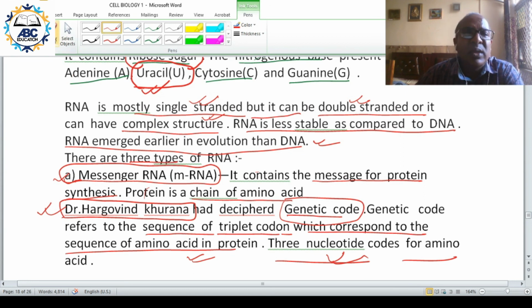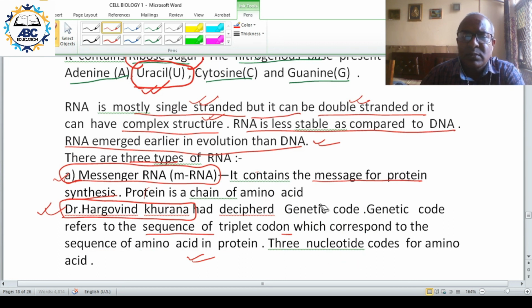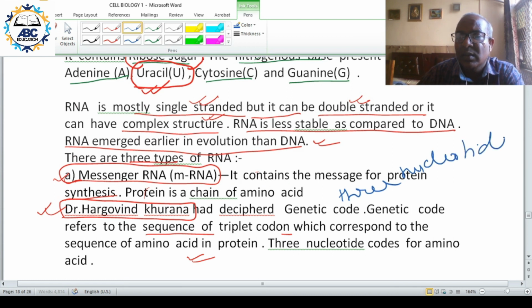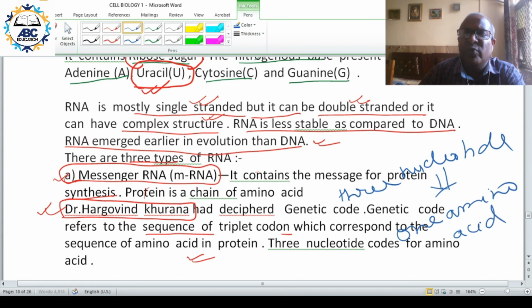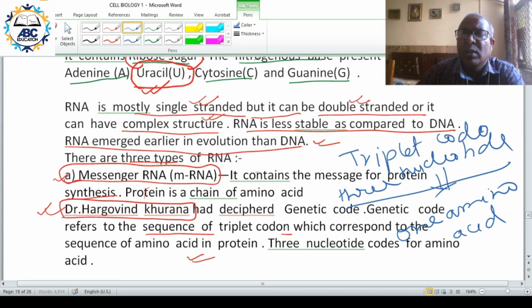Genetic code is the correlation between three nucleotides and one amino acid. So 3 nucleotides code for 1 amino acid, and these 3 nucleotides together are called a triplet. That is why the term is triplet codon.